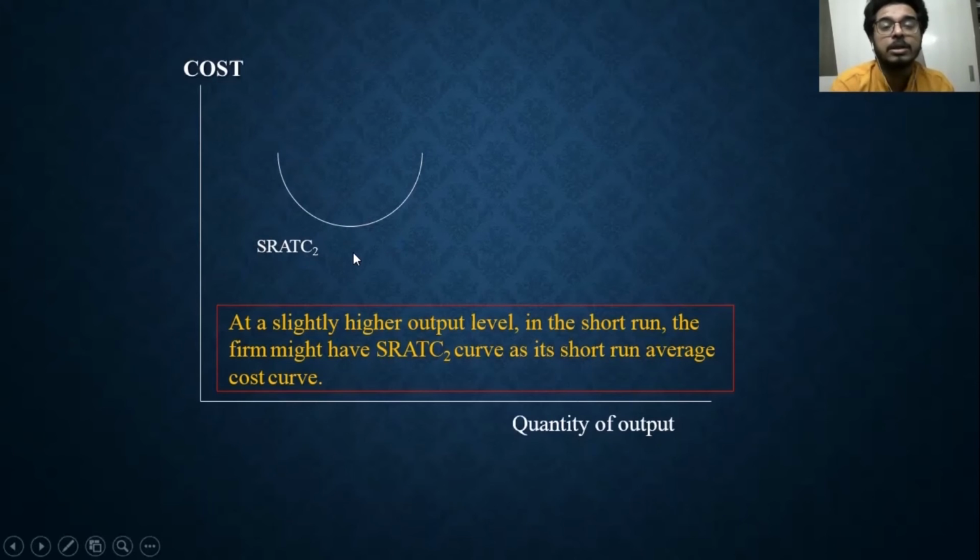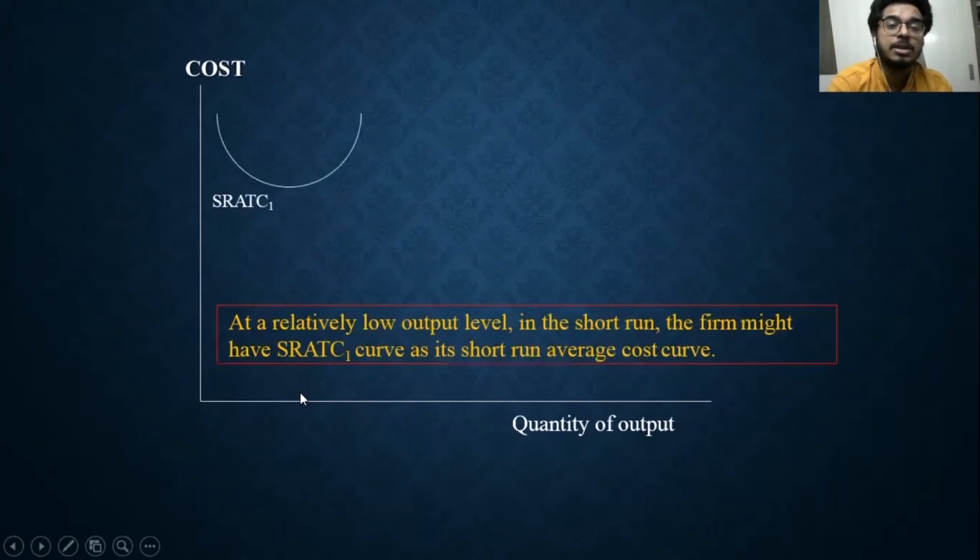But now we are in the second phase of the short run, so we can produce a higher output with a comparatively lower cost than the first one. In the first one our output is low, we are just starting, so our entire average cost schedule will be at a higher cost level.